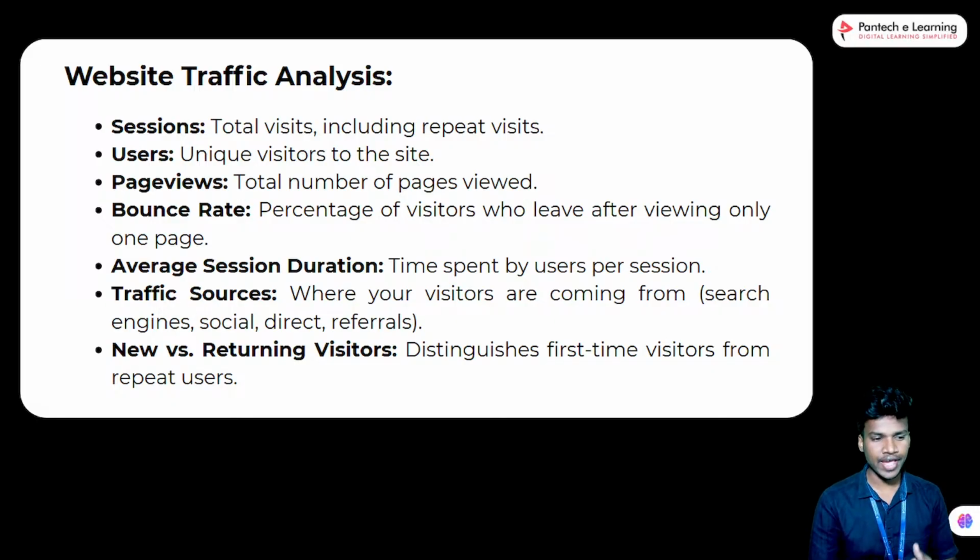Then the third one is page views. That is the total number of pages viewed. For example, if a company has a home page, about page, career page, and an achievement page, the views are counted page-wise. Generally we see this on websites. So how many people see the first page, and how many people see the next page. This way we can understand it.